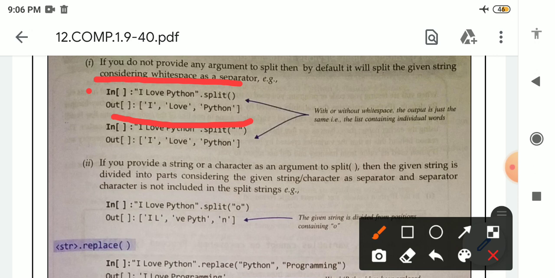Means it will separate this line. First I will come, after that love will come, and after that Python will come. Why? The space is treated as white space. So if the split function is empty, means if we are not providing any argument to split function, it will take the white space. The white space is what? Means the blank space, the space which we are providing here after I.